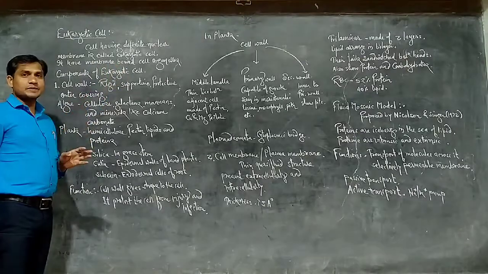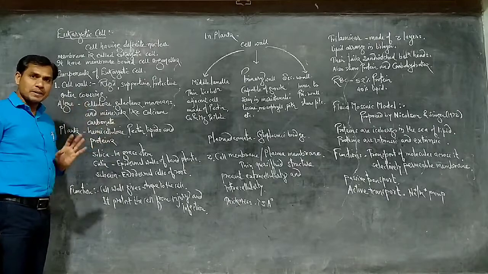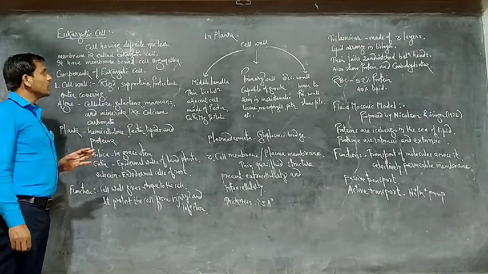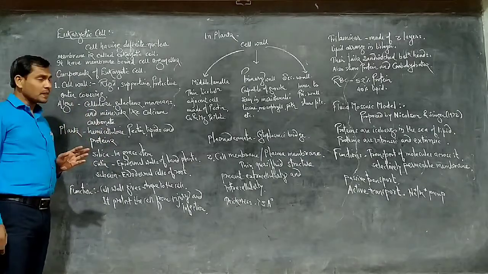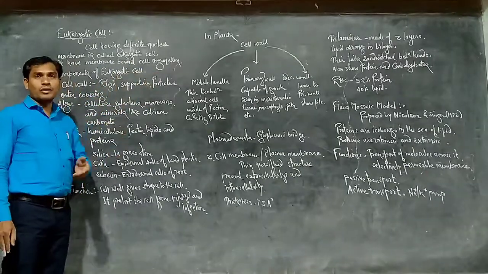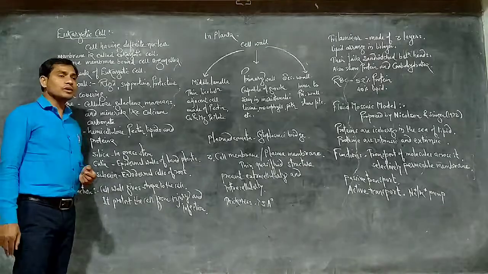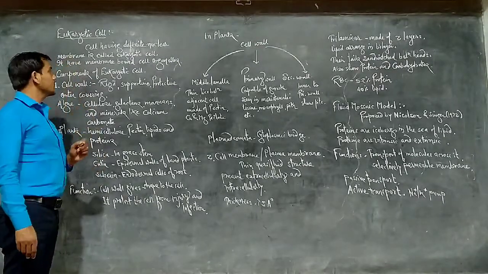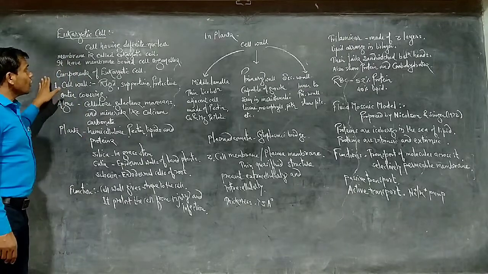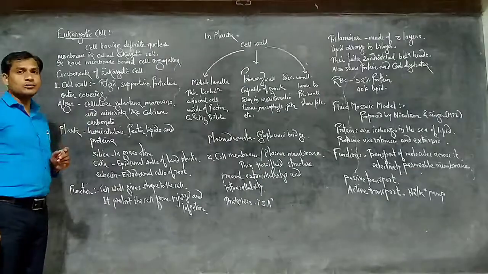Membrane bound cell organelles mean those cell organelles which are bounded by the intracellular plasma membrane. Such membrane bound cell organelles are the mitochondria, endoplasmic reticulum, Golgi apparatus. Such cell organelles are also present in the eukaryotic cell. Components of eukaryotic cell: this is the structure of the eukaryotic cell we have seen here.